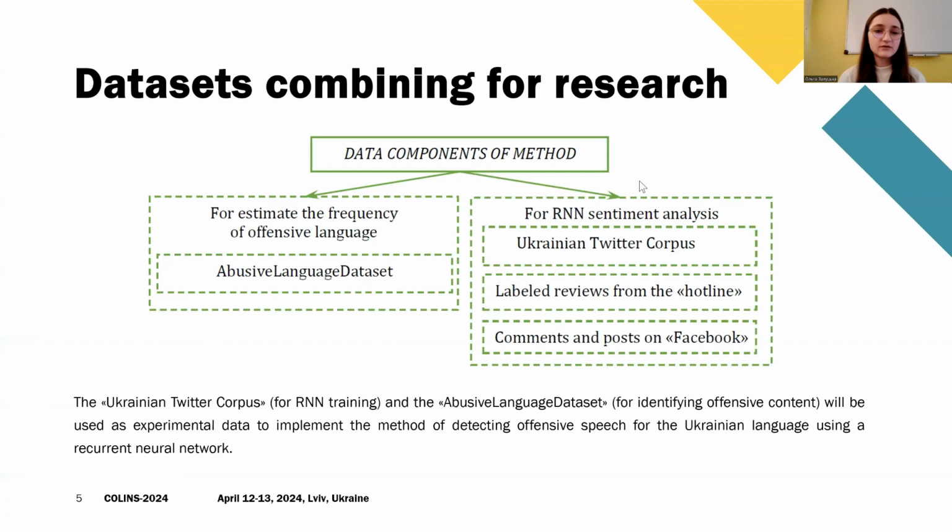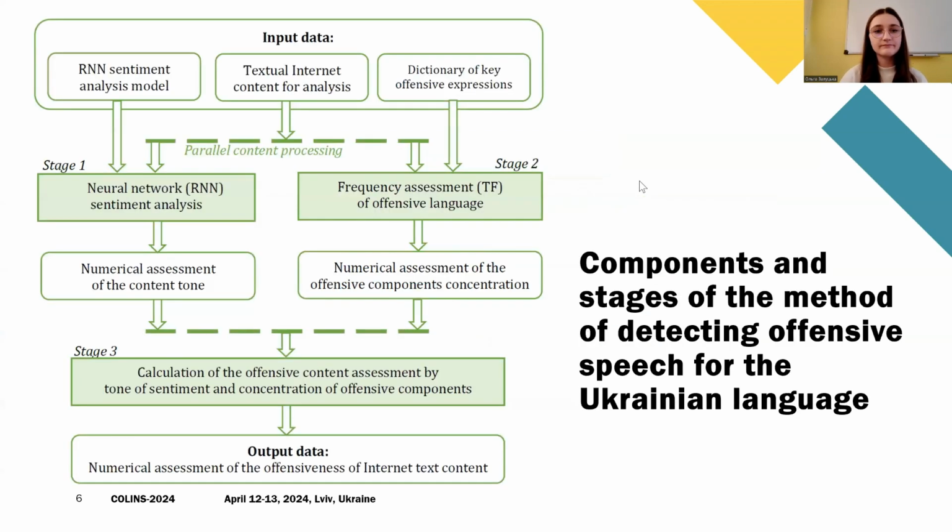The Ukrainian Twitter corpus for RNN training and the abusive language dataset for identifying offensive content will be used as experimental data to implement the method of detecting offensive speech. Here you can see components and stages of the method for detecting offensive speech for the Ukrainian language. An explanation of how the method works is shown on the next slide.